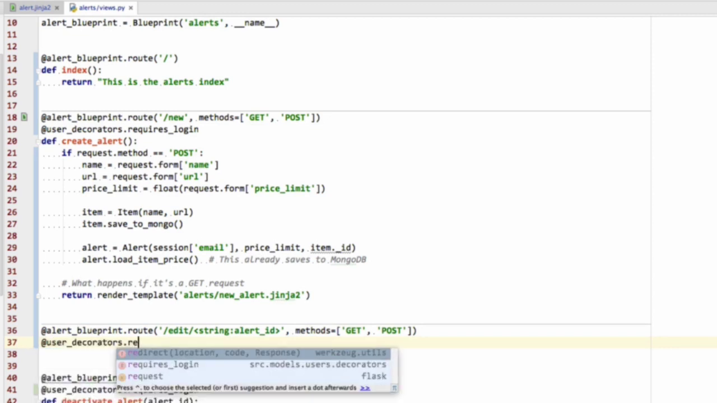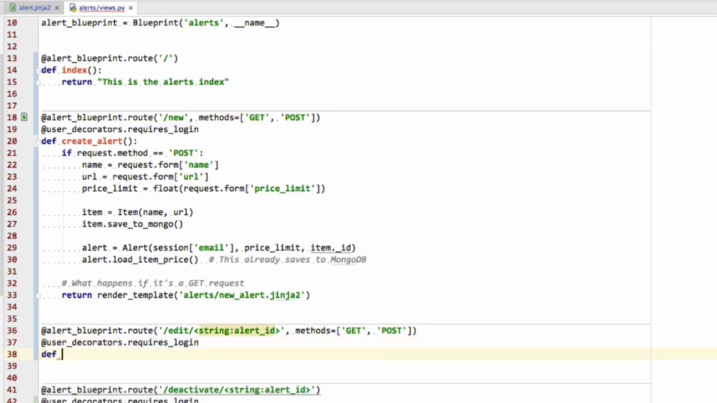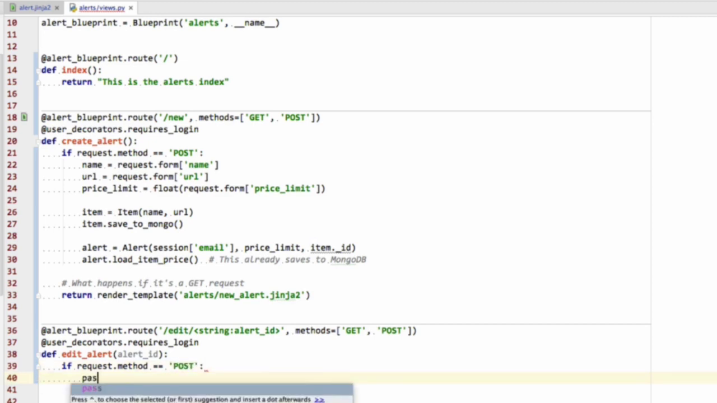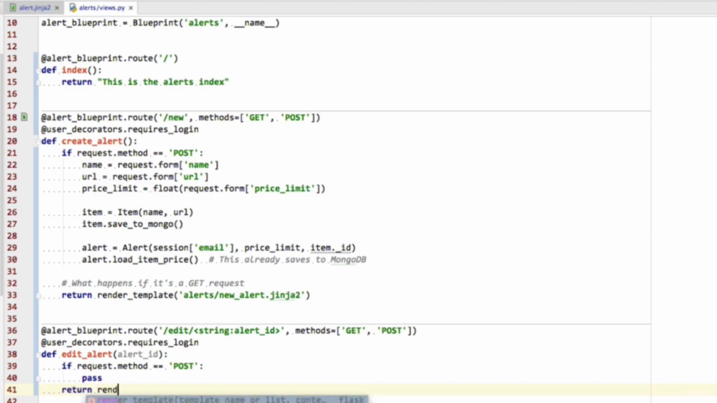It's going to require a login. And finally, it's going to be called edit alert, and it's going to take an alert ID. All it's going to do is if the request method is post, then it's going to deal with the changing of the alert in the back end. And if not, we're going to return render template, where the template we're rendering is alerts/edit alert. We still need to make that one.